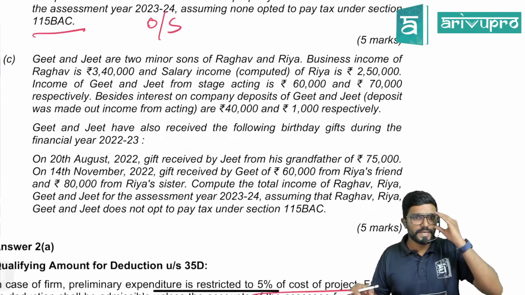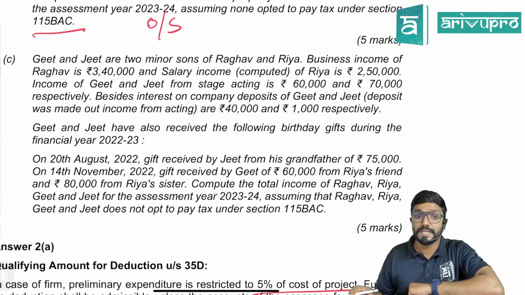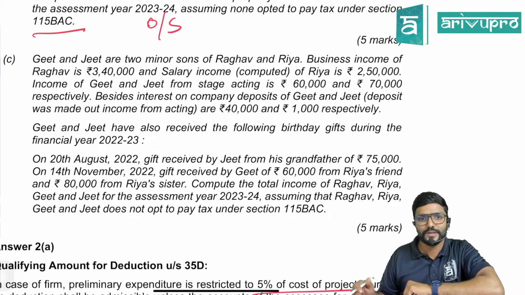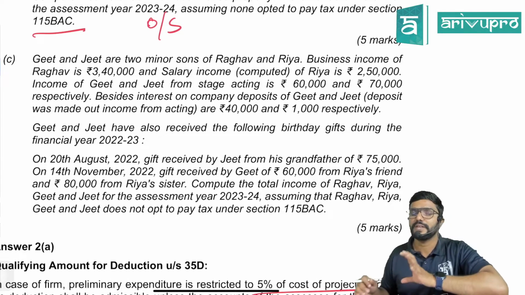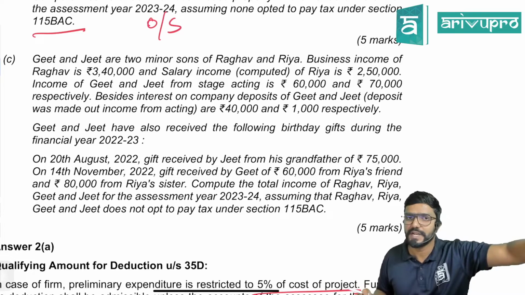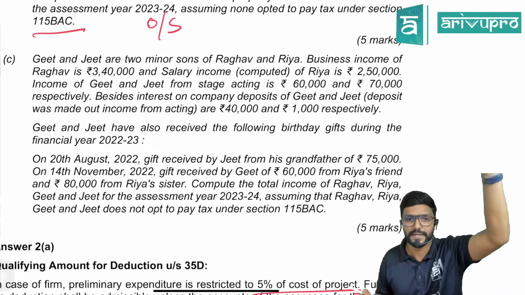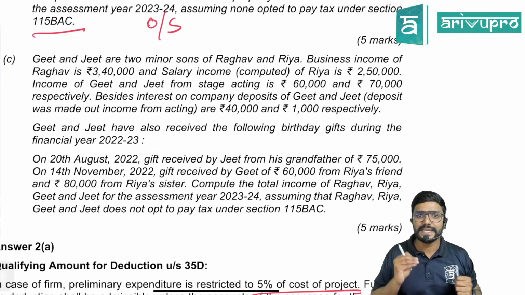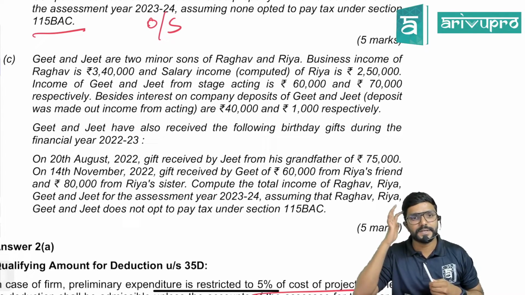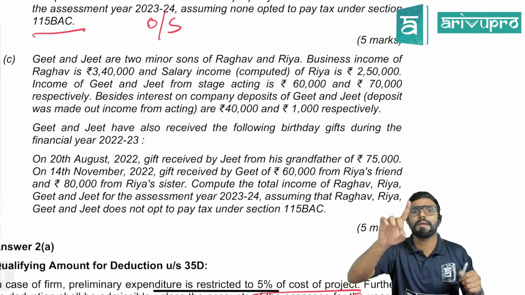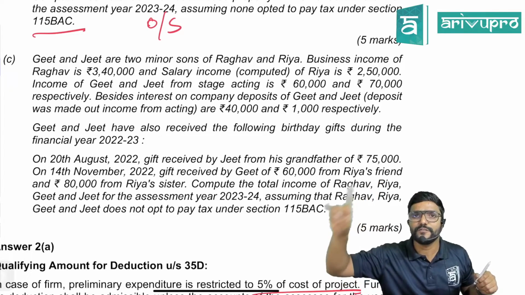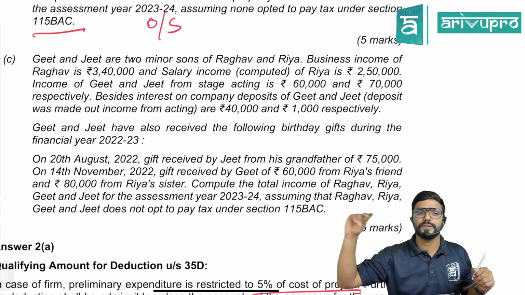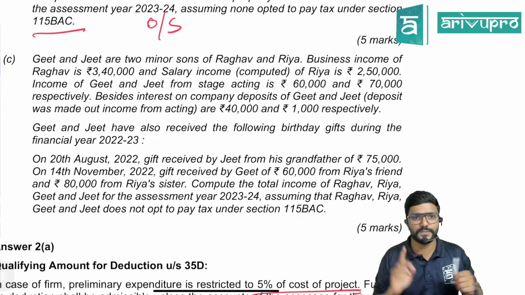C, guys. Geet and Jeet are two minor sons of Raghav and Riya. Business income of Raghav is 3,40,000 and salary income computed of Riya is 2,50,000. When it is already computed, please don't do anything else. Don't even reduce standard deduction. It is already taken care of. Income of Geet and Jeet from stage acting is 60,000 and 70,000 respectively. Guys, will it be clubbed? No. Why? If they are earning something out of their own efforts, performance, it will not be clubbed. So it will be taxable in the hands of the children only.